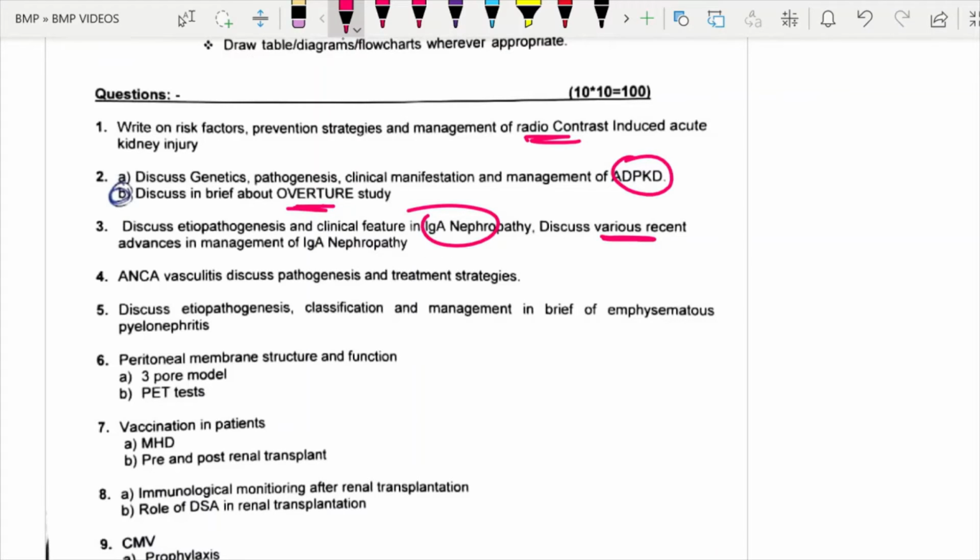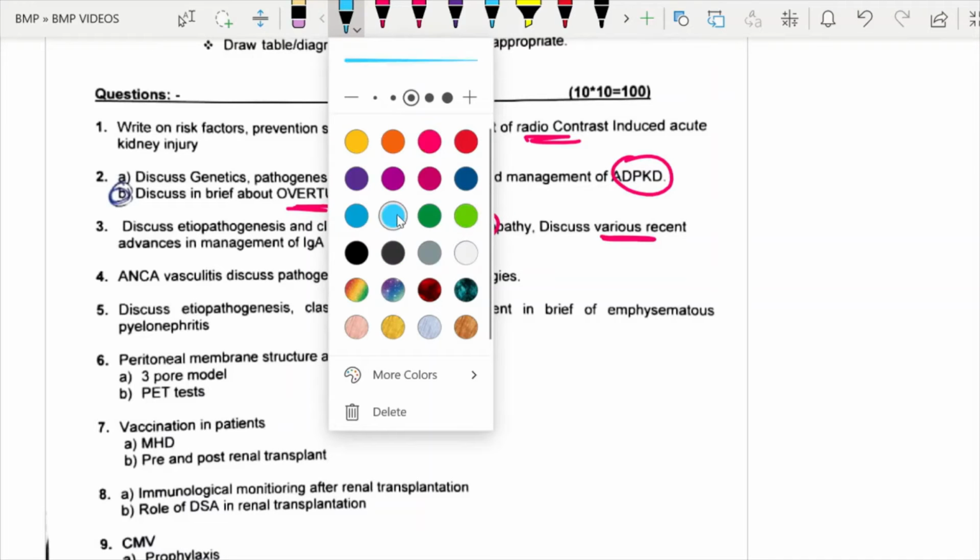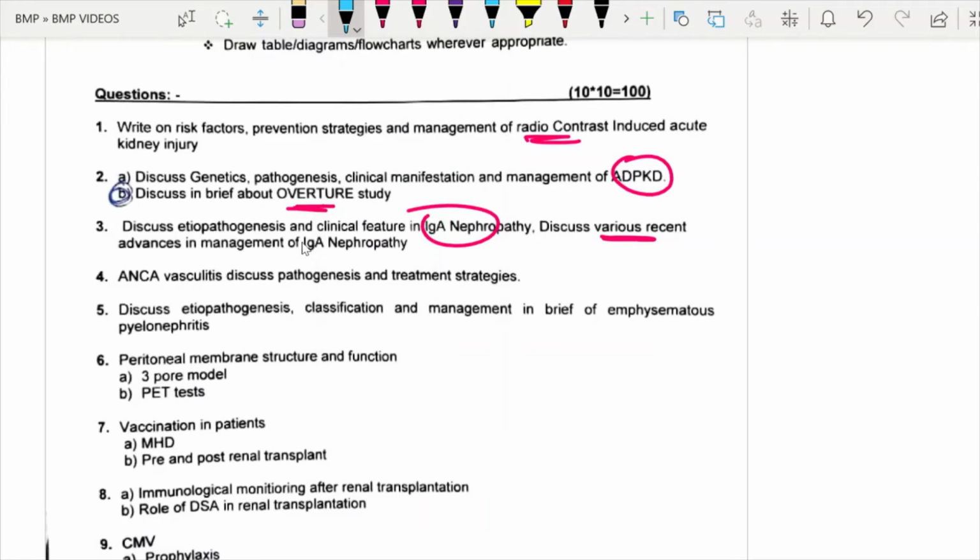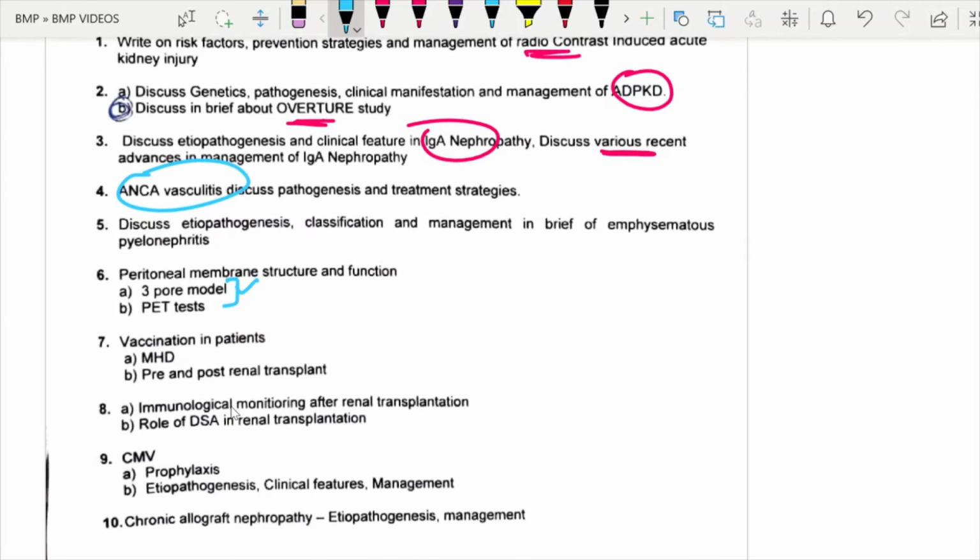In most of the conferences, the discussion is about these IgA recent advances. ANCA vasculitis, another important question. Emphysematous pyelonephritis, peritoneal membrane structure, 3-pore model and the PET test. Vaccination in patients on dialysis, pre and post transplant.